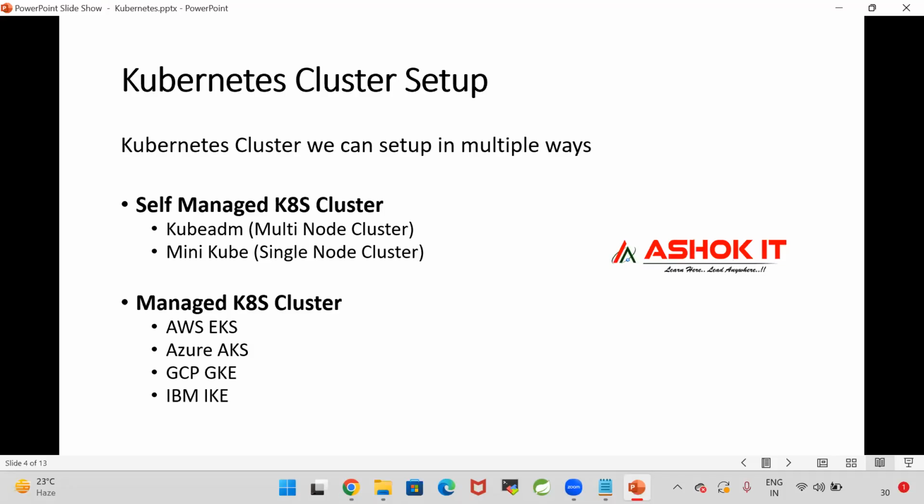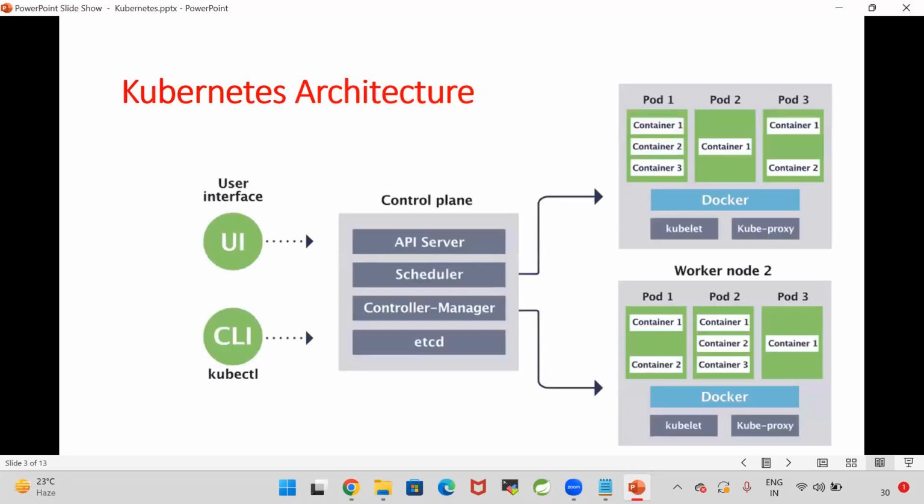If you are going for Azure cloud, for running the Kubernetes cluster in Azure, they provided the AKS cluster. If you go for Google Cloud, Google provided Google Kubernetes Engine, the GKE cluster. If you go for IBM Cloud, IBM Kubernetes Engine, they provided. Like this, every cloud provider has given a ready-made Kubernetes cluster, because Kubernetes cluster is very important. And here, we always need to have high availability for the Kubernetes cluster. High availability means at any point of time, my cluster should be available. Cluster should not be down.